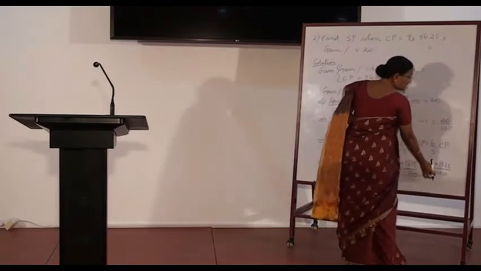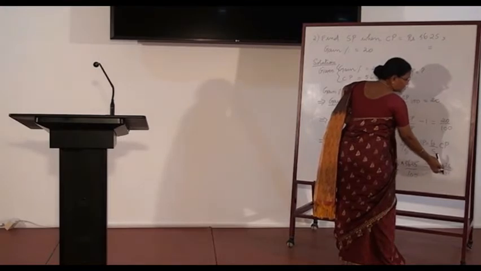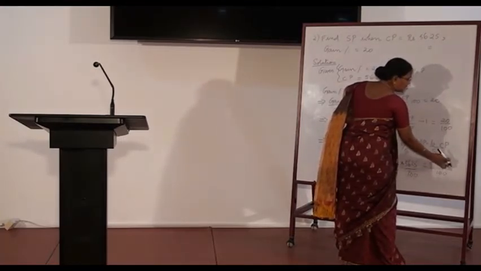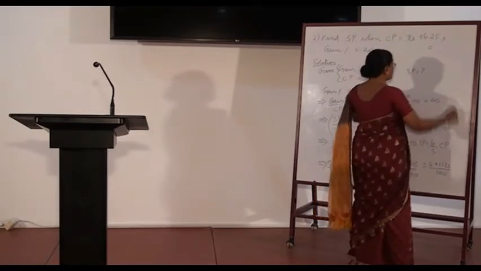Again this denominator 100 is divisible by 25. This 1125 is also divisible by 25. 100 is a multiple of 25, and 1125 is also a multiple of 25. Therefore we can easily simplify.